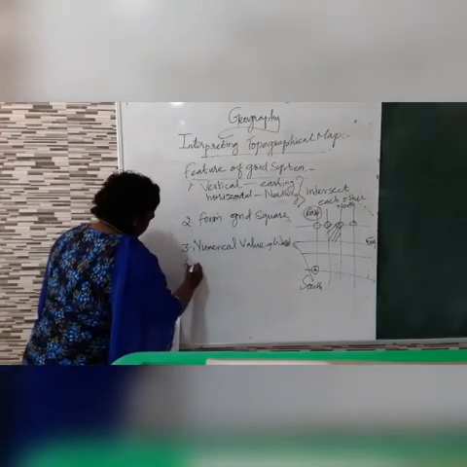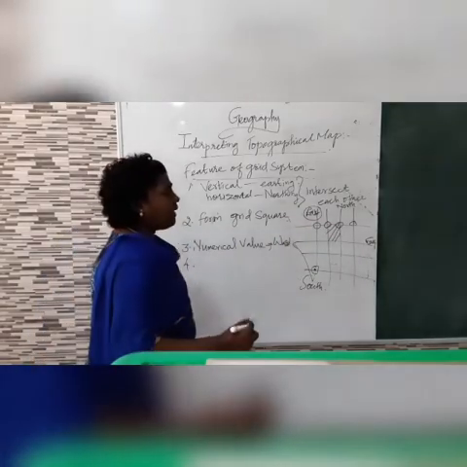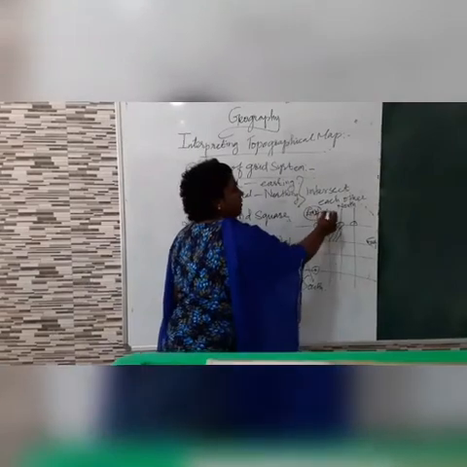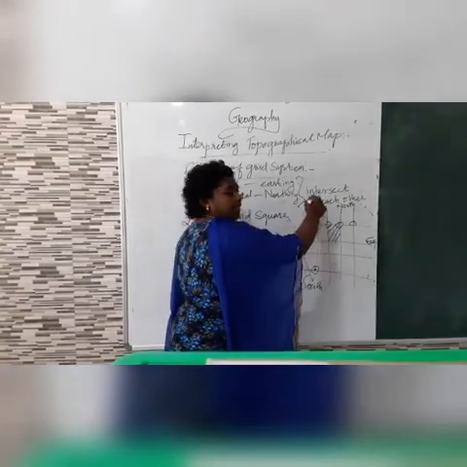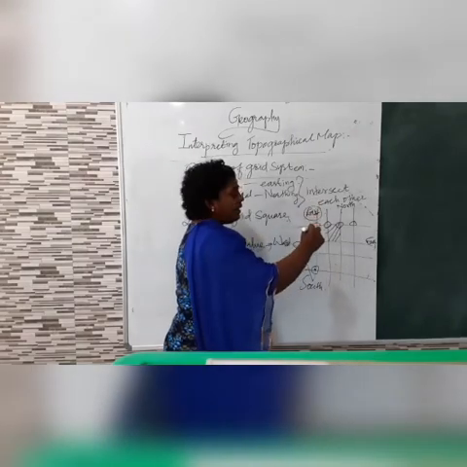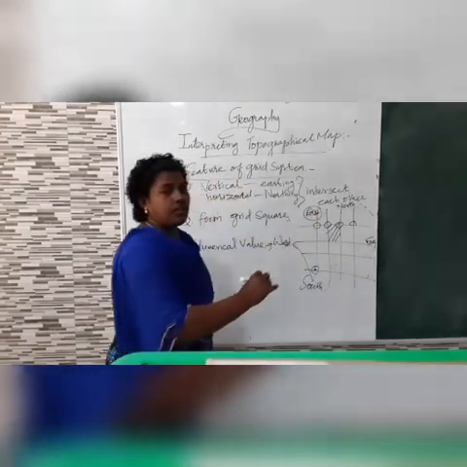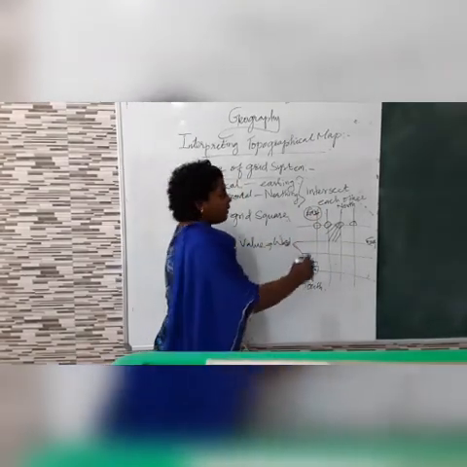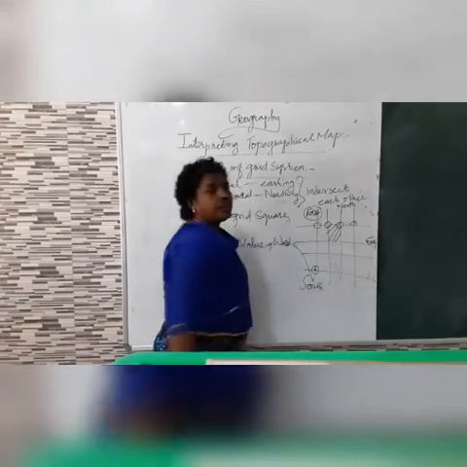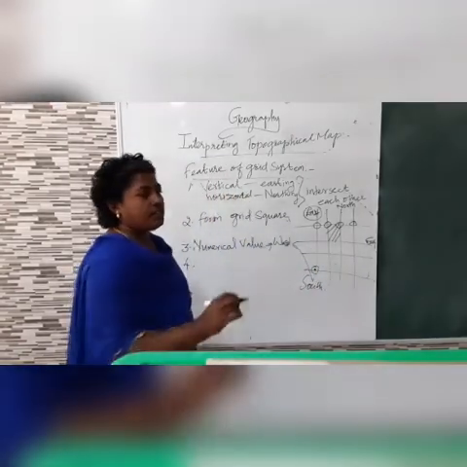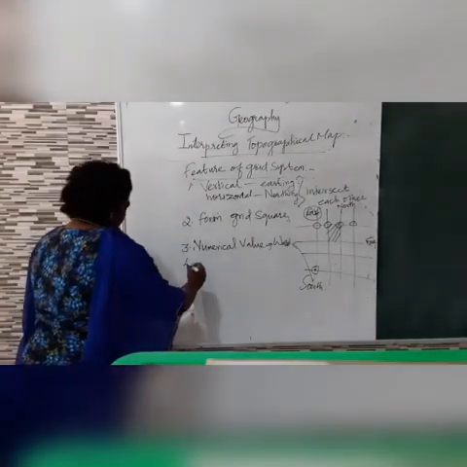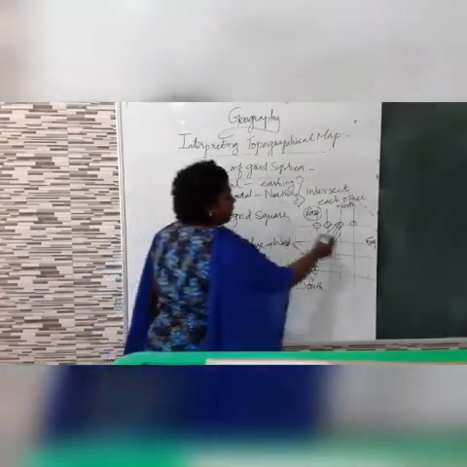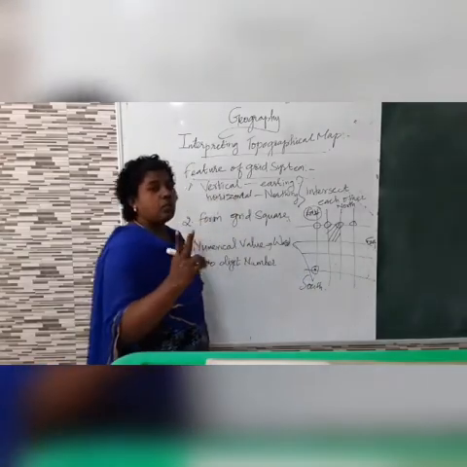The next thing is how it will be counted. For each line there will be numbers given. When the height increases, the number also increases. When the height reduces, the number reduces, because the contour lines connect all the points. The next thing is that easting and northing are given as 2-digit numbers.